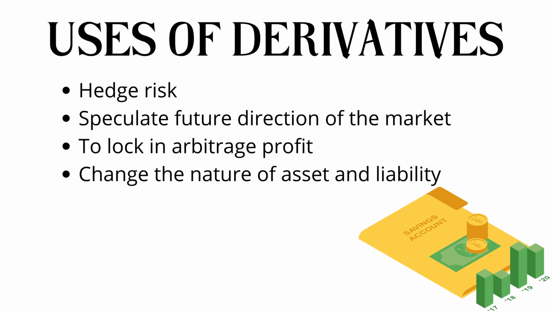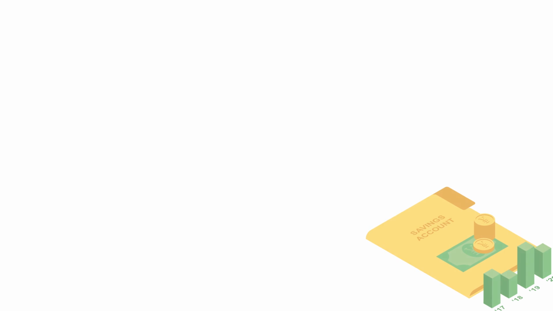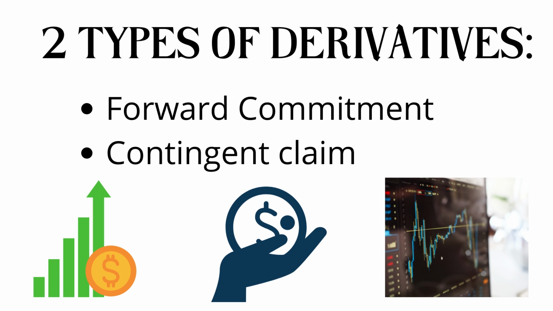Uses of derivatives: hedge risk, speculate on the future direction of the market, lock in arbitrage profit, and change the nature of an asset and liability. There are two principal types of derivatives: forward commitment and contingent claim.